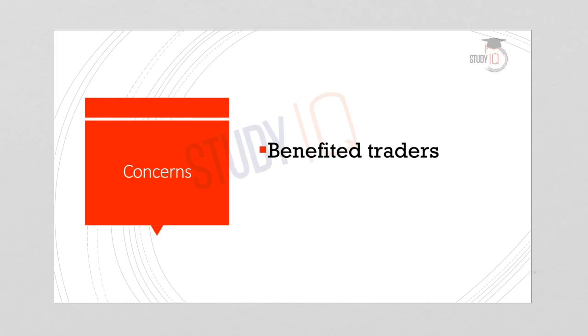Now let us understand what are the concerns regarding the Bhavantar Bhugtan Yojana. That is the reason why the government is planning to reschedule it or to re-implement it in a different form. Now let us understand what were the problems with the first phase of this Yojana. The major concern or criticism in the first phase of this Yojana was that it benefited the traders more than the farmers. So how did this happen?